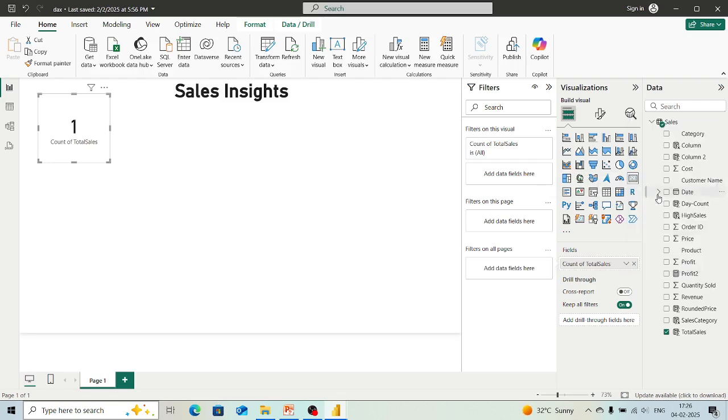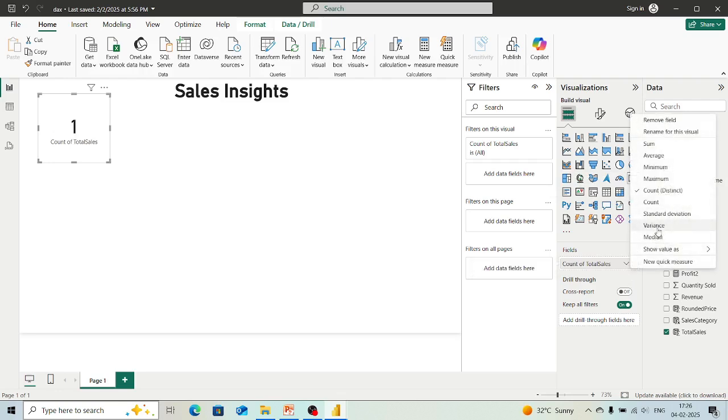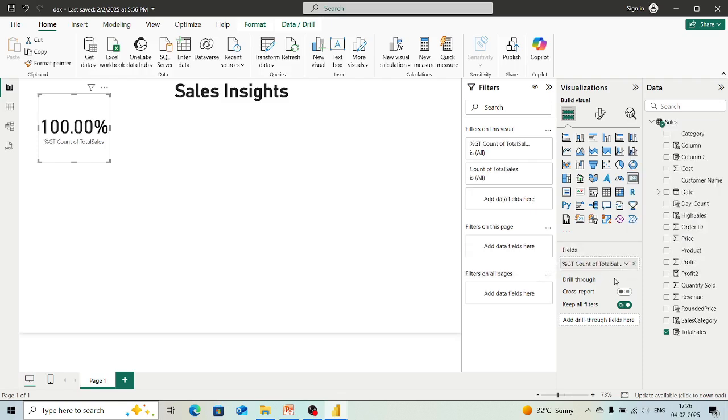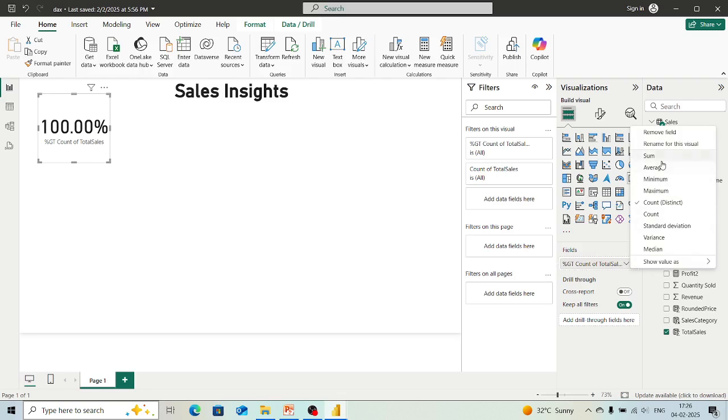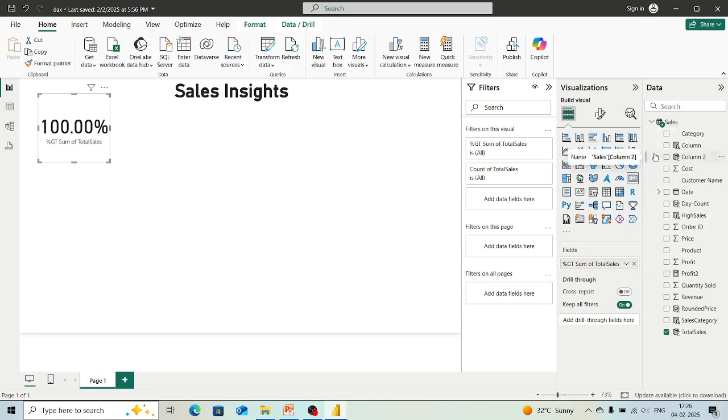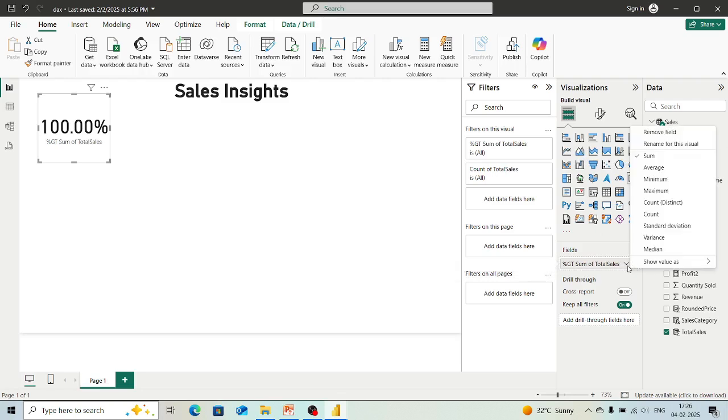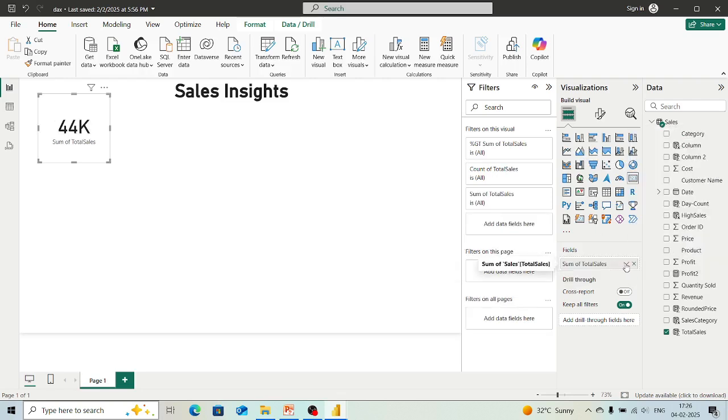If we want count of total sales, then that is showing us standard deviation, mean, or if we want other values like percentage, that also we can show. But we don't want to change anything. We will keep it as whatever it was. It was sum, right? So we'll keep it as sum only. Show value as no calculation, first make it and then you can show it. Yeah, so this is how we are going to make any card and visualize it.